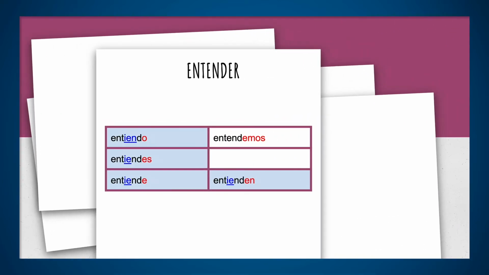So we got another verb, entender, right? Remember, querer, you change that E for IE: quiero. Entender is going to follow the same pattern. So entender means to understand. So you're going to change that E for IE.